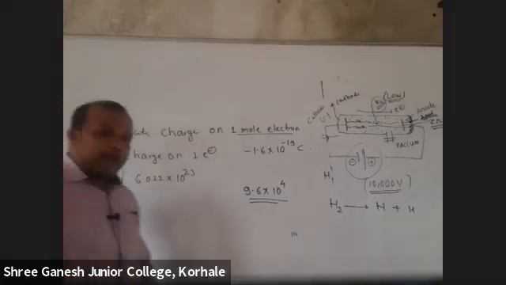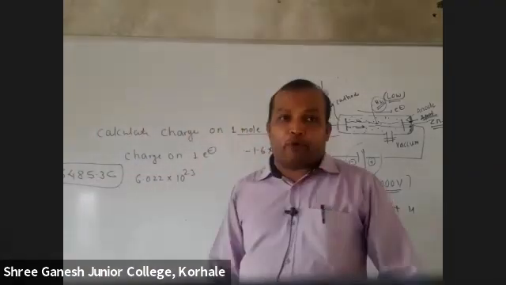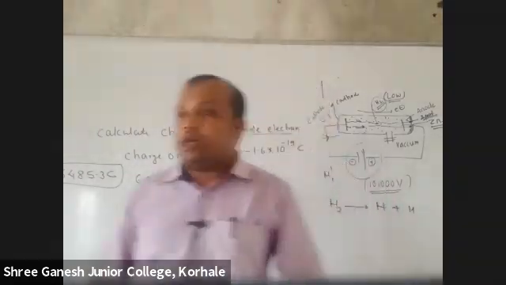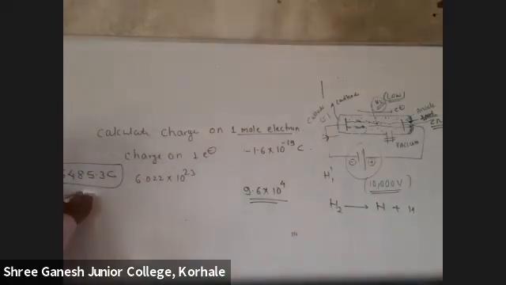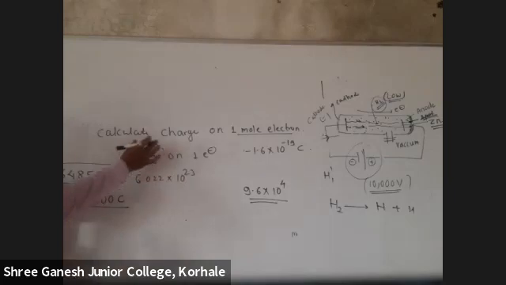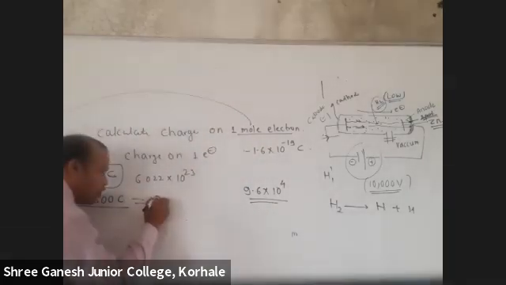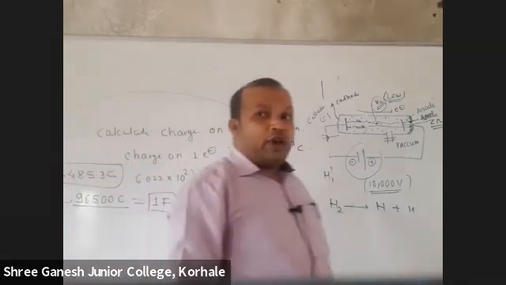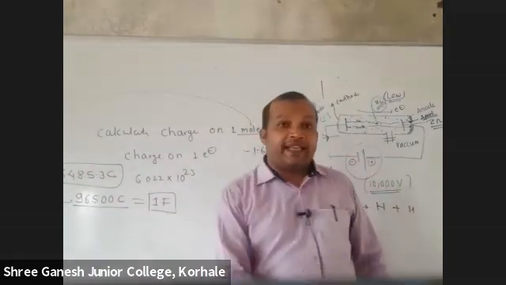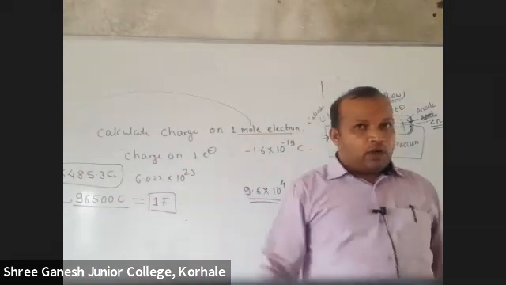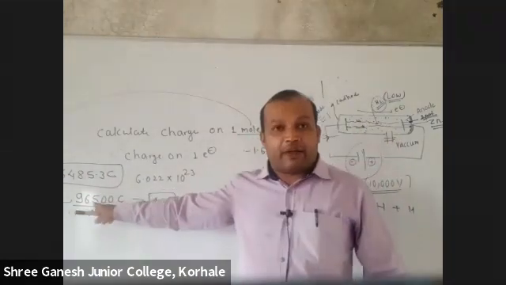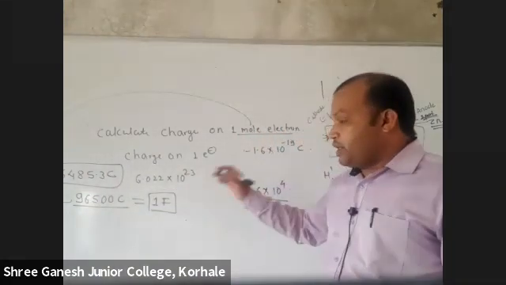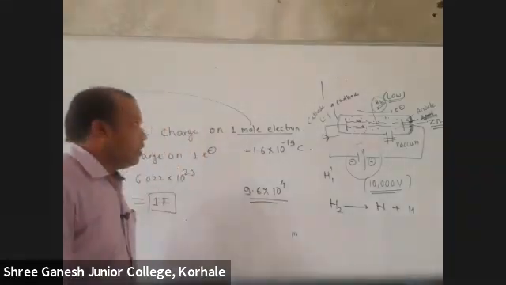How much? 96485.3 coulomb. And then what have they done? They have taken it approximately as 96500 coulomb. This is the charge on 1 mole electron, and this is equal to 1 Faraday. So 1 Faraday is equal to 96500 coulomb. They have approximated it to 96500 coulomb, because questions are asked like this.